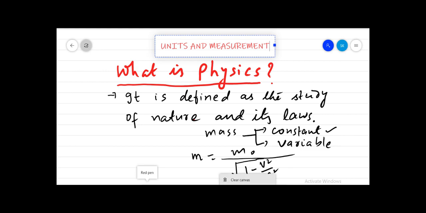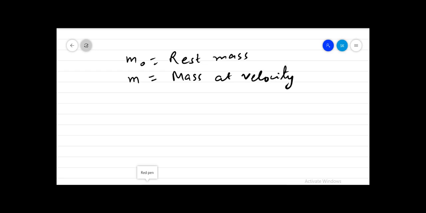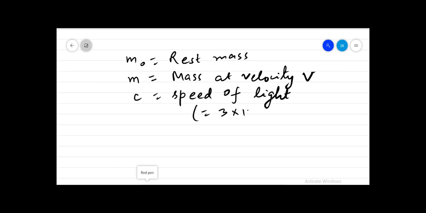In this relation, m naught is called the rest mass, that is, the mass of the particle when it is at rest. m is the mass of the particle at velocity v, and c is the speed of light, whose value is 3 into 10 to the power 8 meter per second.